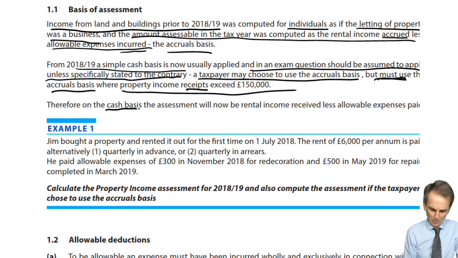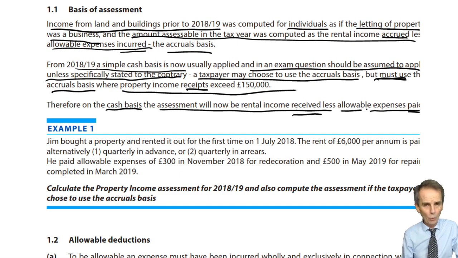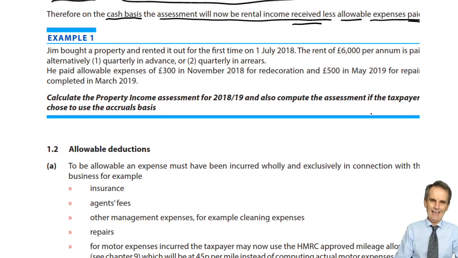So on the cash basis, an assessment will now be rental income received less allowable expenses paid. More of what the allowable expenses are in a moment's time. But nice and simple, we're working on a paid basis. So it does not matter now, from 2018/19 onwards, whether the amounts were payable in arrears, in advance, or on whatever basis, 6 monthly, 12 monthly, quarterly or monthly. What we're going to pick up is the actual amounts received. But we're going to interpret what that means when given information within a question.